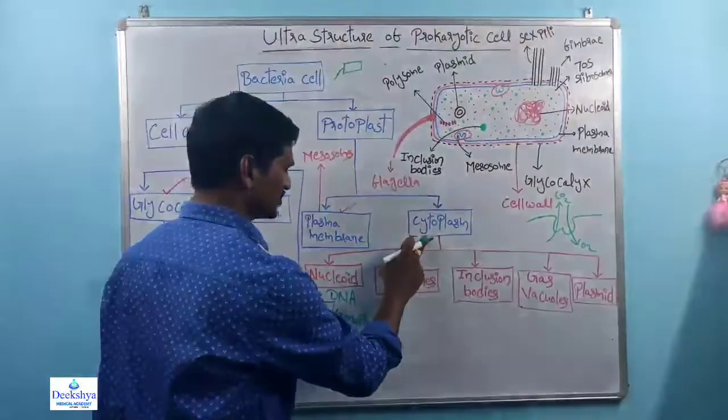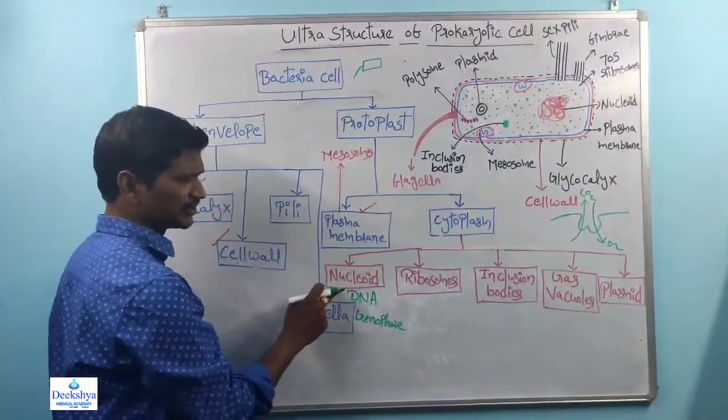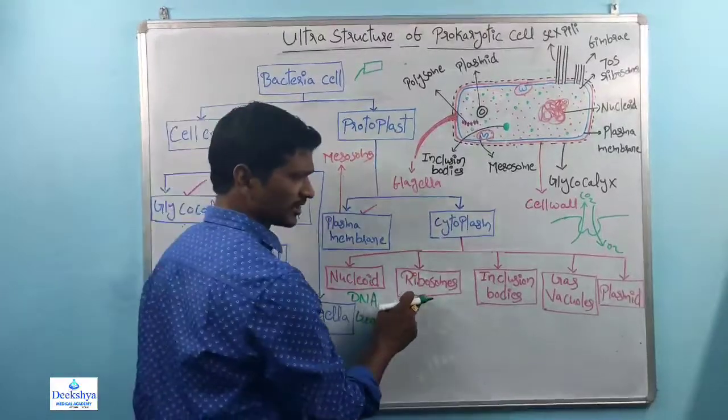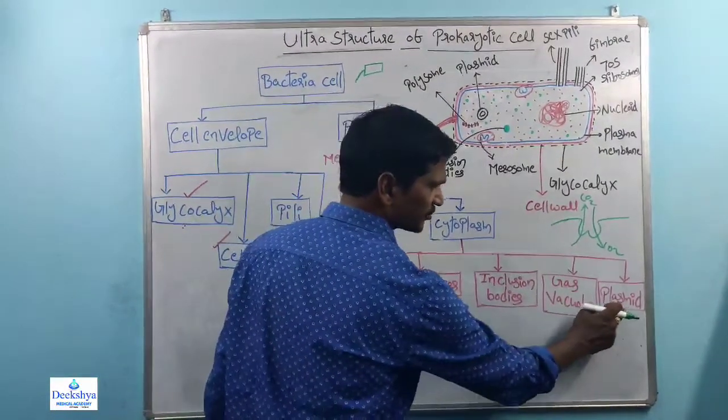So there is a cytoplasm. Within that cytoplasm, there is a nucleoid, ribosomes, inclusion bodies, gas vacuoles, and plasmid.